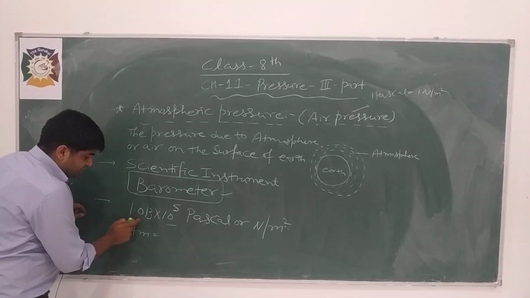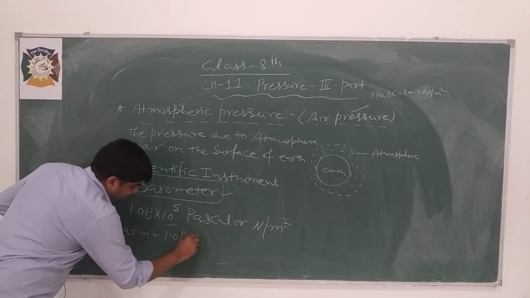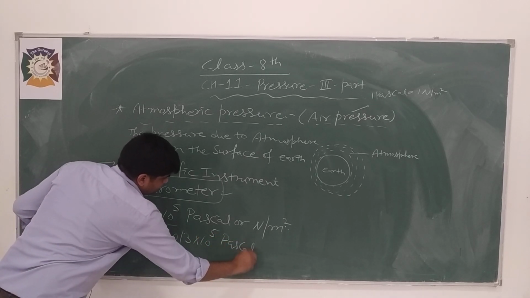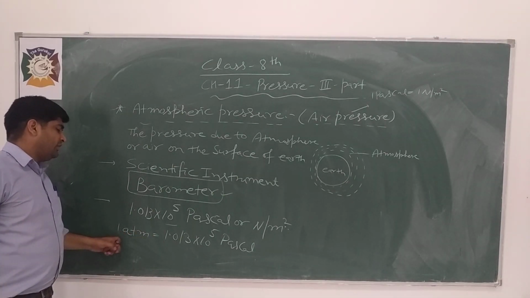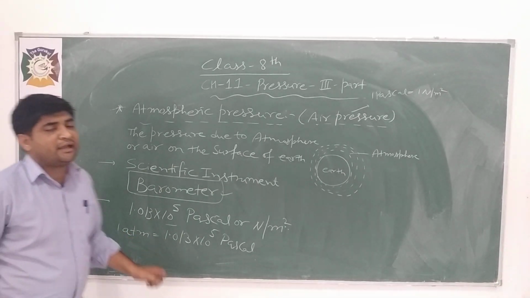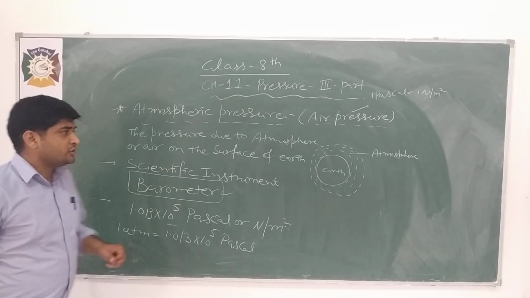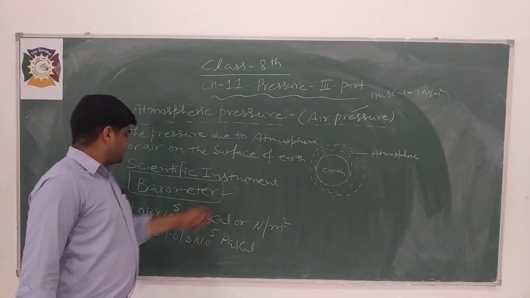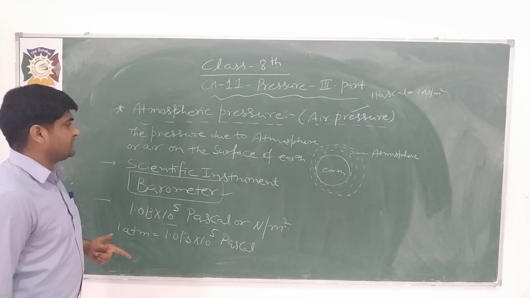You can learn this directly: 1 atm, one standard atmosphere, is equal to 1.013 into 10 raised to power 5 Pascal. So this is the unit by which we can measure atmospheric pressure, and the barometer is the device used to measure it.